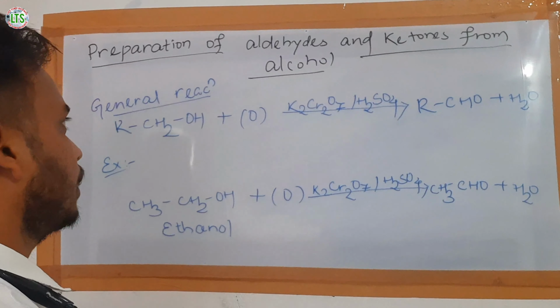For example, ethanol on oxidation with acidified potassium dichromate forms acetaldehyde along with a water molecule.